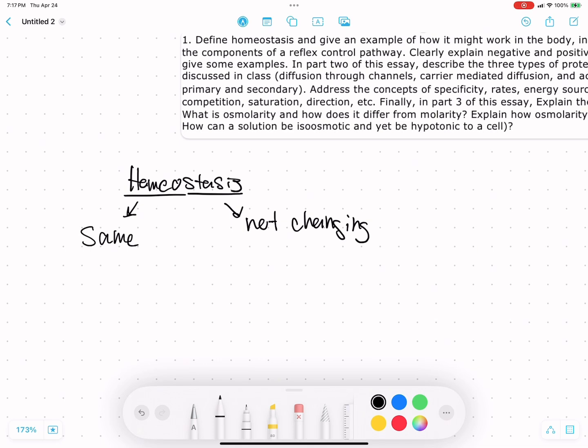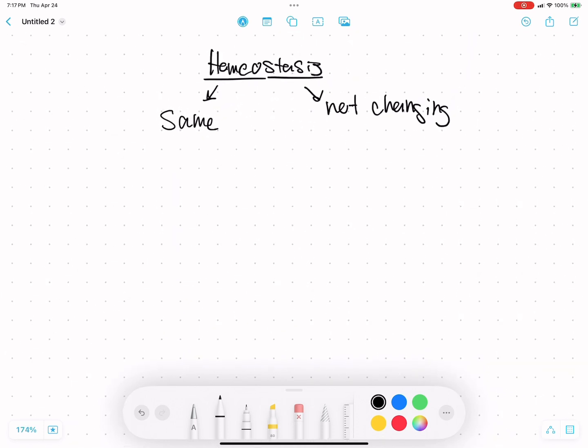We are able to control our internal environment while our external environment may change, and it may change quite rapidly. Two main examples of this are our body temperature, because we're warm-blooded creatures, we maintain a relatively consistent internal body temperature, and also our blood pressure, which is necessary for cycling nutrients and transporting things throughout our body.